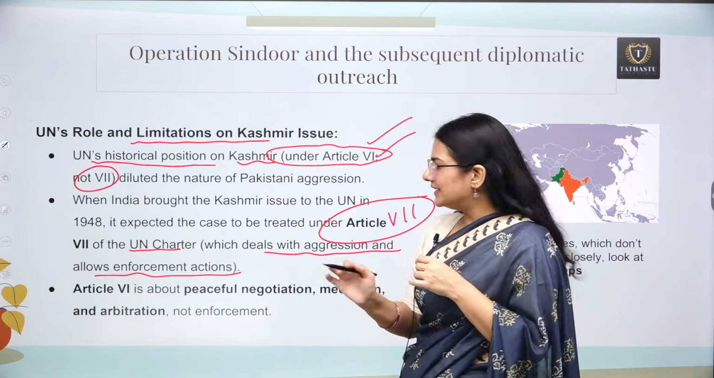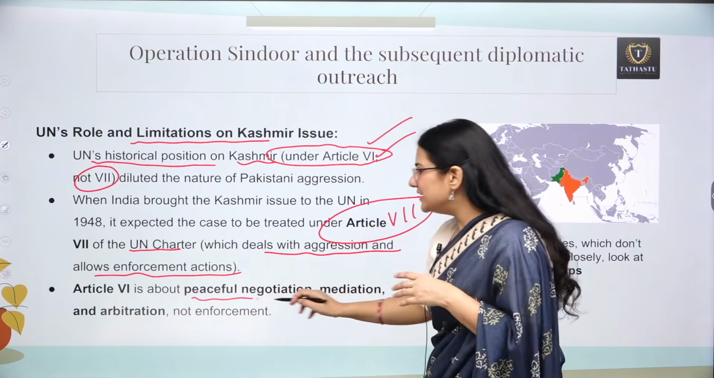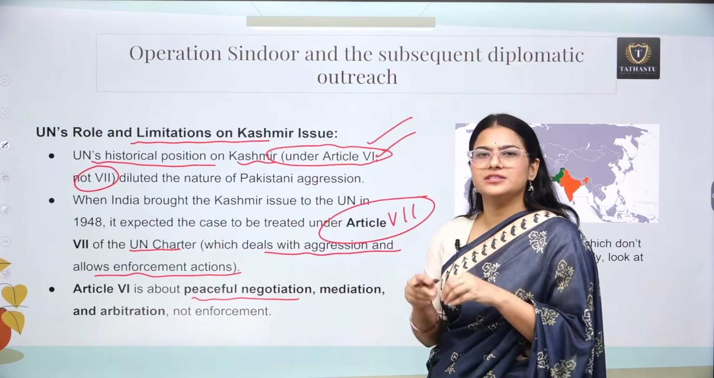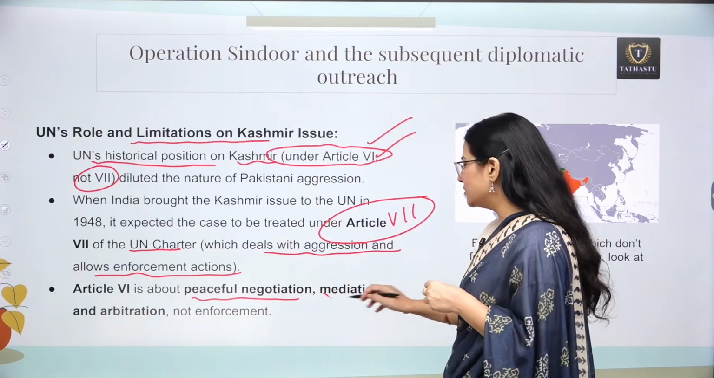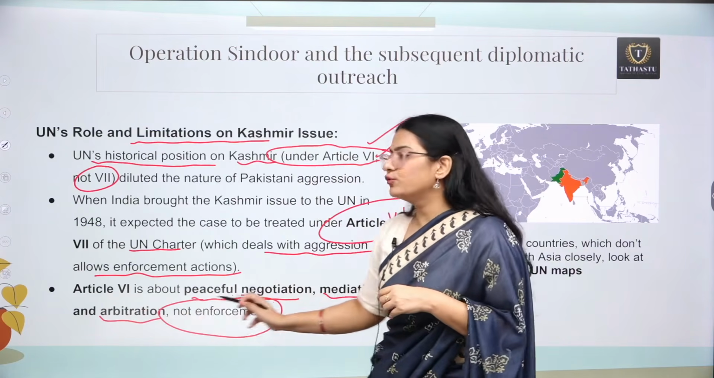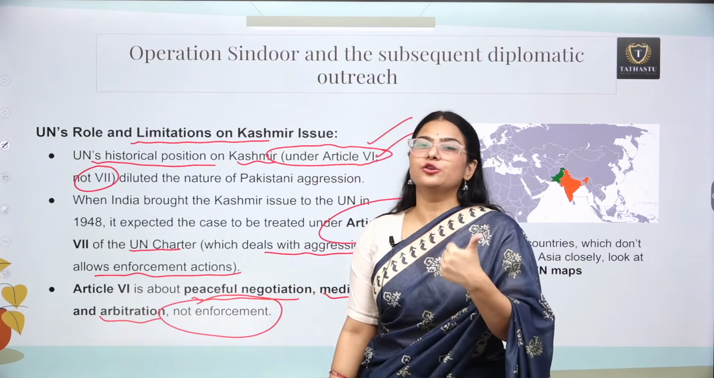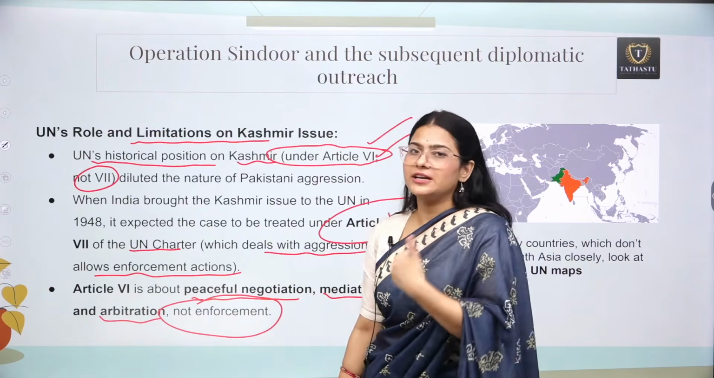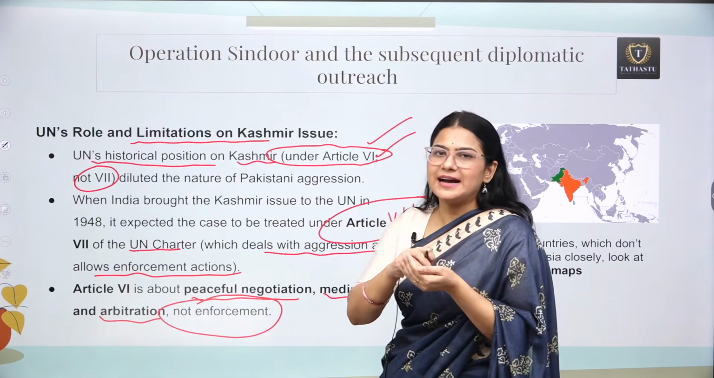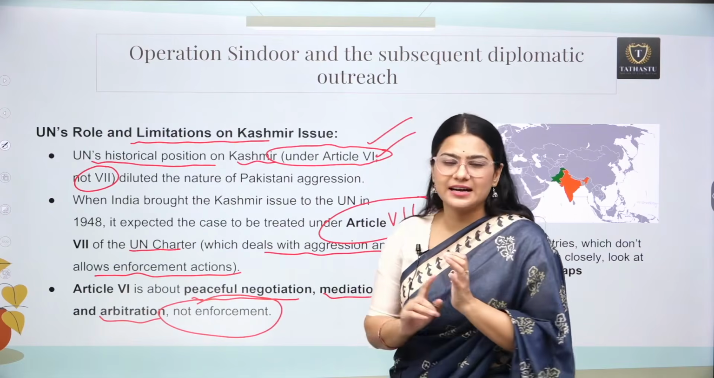Okay, and Article 6 is not a powerful article. Article 6 is about peaceful negotiation: if two countries have some dispute, why don't they sit together and have peaceful negotiation, mediation and arbitration, but not enforcement. Though Pakistan-occupied Kashmir is very much part of India, the historical position of the United Nations is that this whole issue is not under Article 7, it is under Article 6.